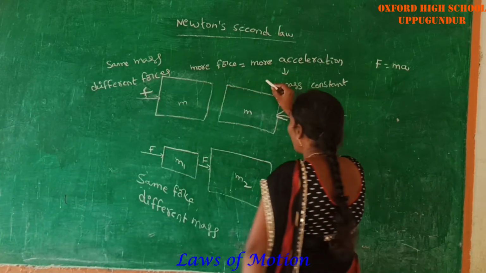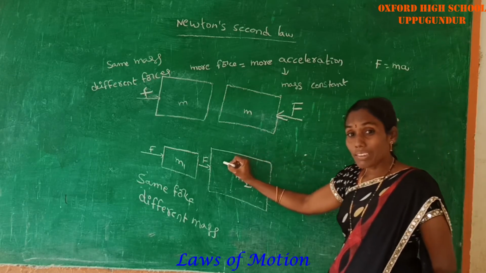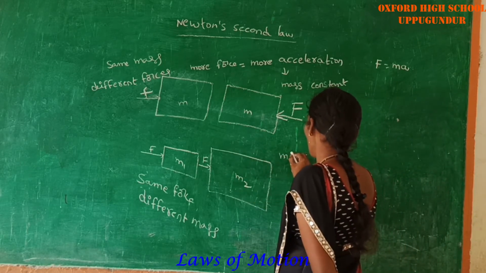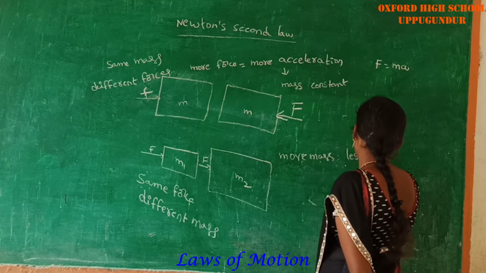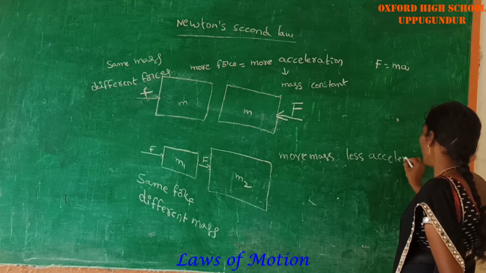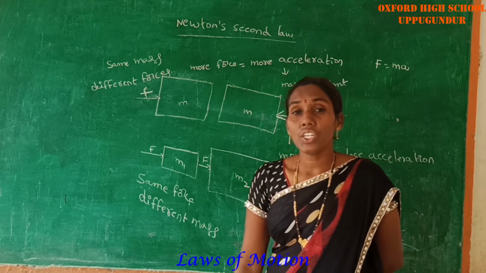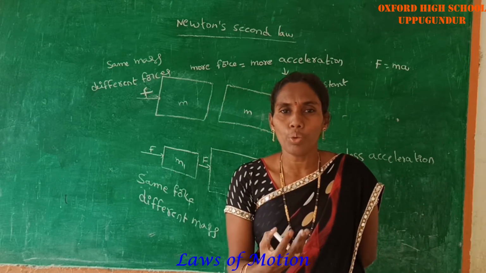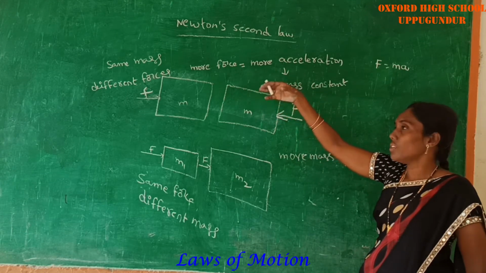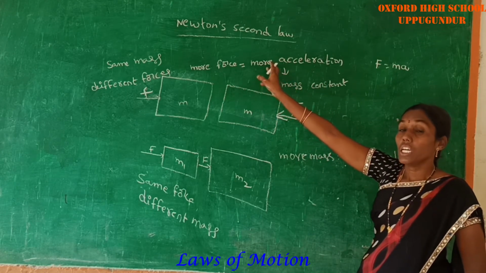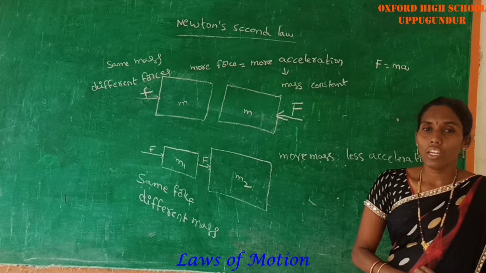In this one, more force means more acceleration. Here in this one, more mass means less acceleration. If the mass is very high, the acceleration produced by the body is very less. If the force is very high, the acceleration produced by the body is very high. If the mass is very less, the acceleration produced by the body is very high.